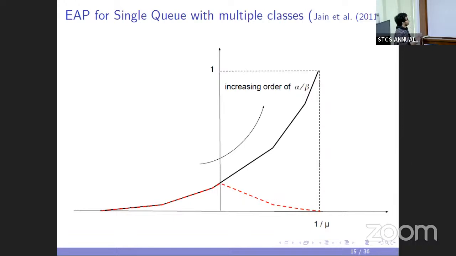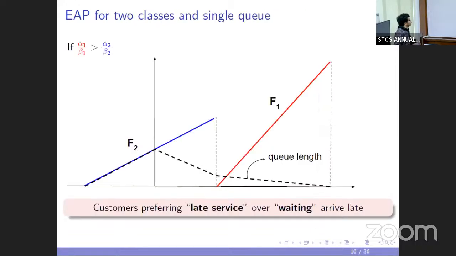For example, if I just have two classes, let's say one is the red group and the other one is the blue group, and without loss of generality, I've assumed that the alpha over beta for the red group is larger than that for the blue group.